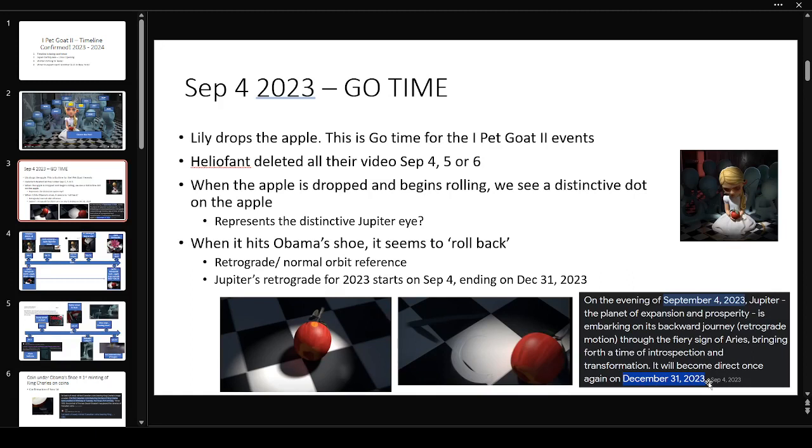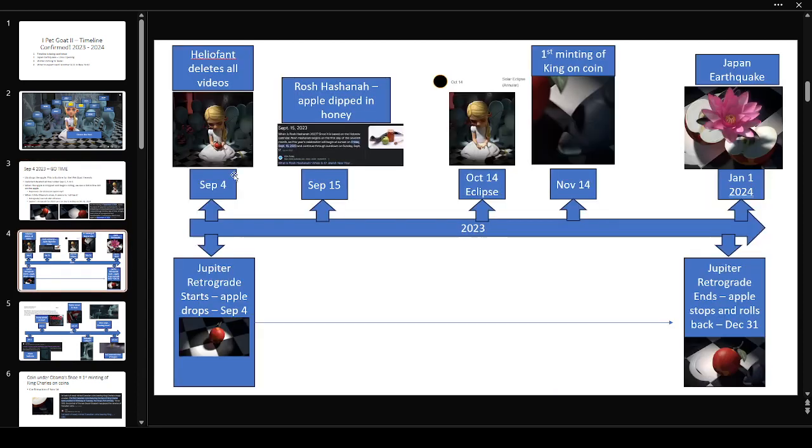So it gives us a timeline to expect: as she drops the apple, September 4th. As soon as it hits Obama's shoe and rolls back, that is December 31st. So I put this little timeline together, and I hope it's clear enough. But September 4th of 2023, I believe she drops the apple, retrograde motion starts, and Heliofont deletes all their videos.